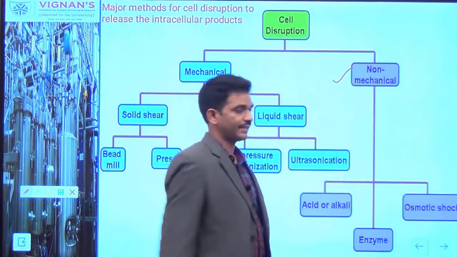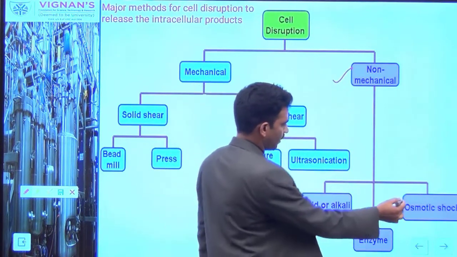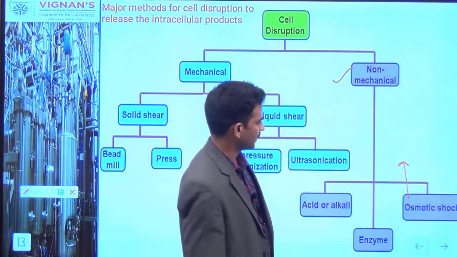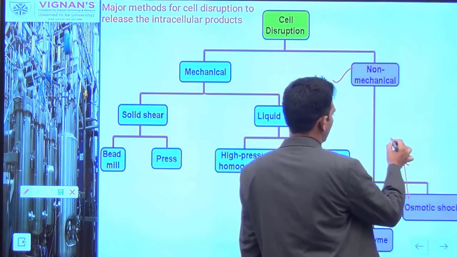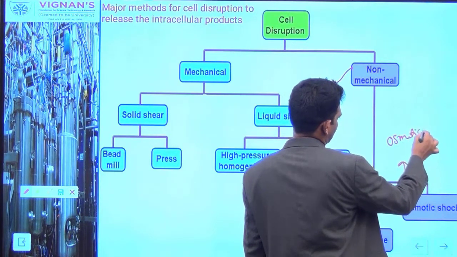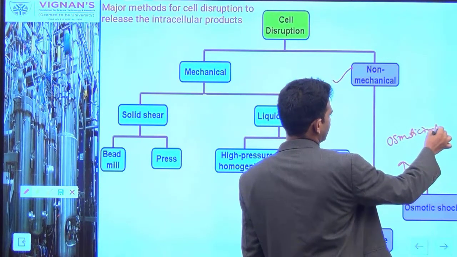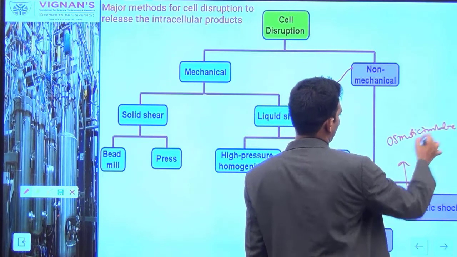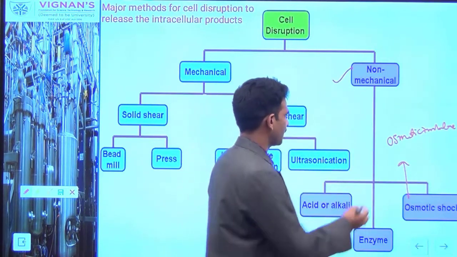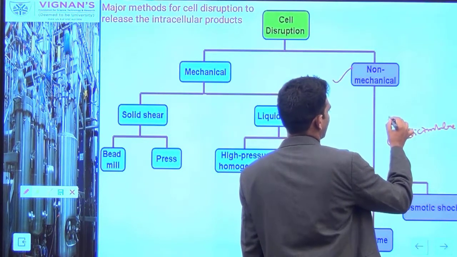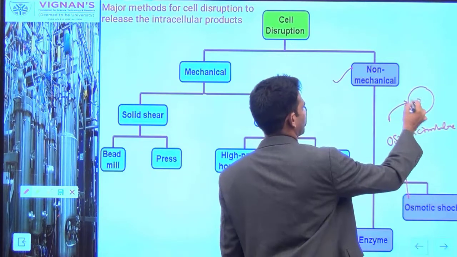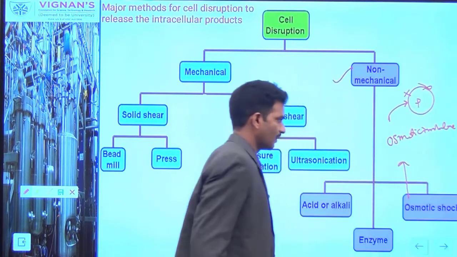In the non-mechanical methods, I have given the osmotic shock first here. The osmotic shock is a sudden change, an osmotic imbalance. Here the cells you can put in water. Because of this imbalance, water starts moving inside the cell, and the cell is subjected to rupturing. The cell will be disturbed.